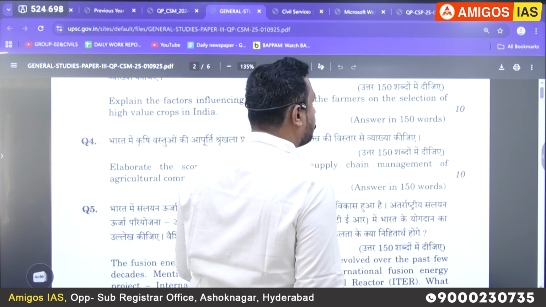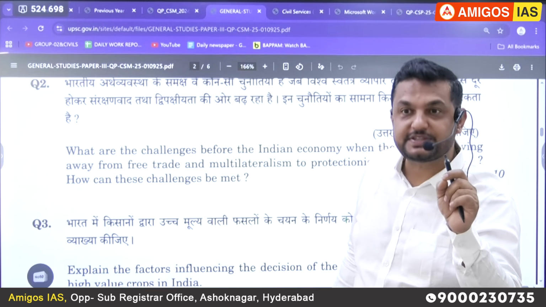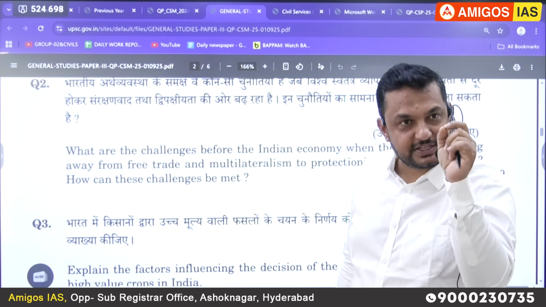Take off your glasses and see, is it visible? Good. So, what are the challenges before the Indian economy when the world is moving away from free trade? Directly they are talking about deglobalization. Because we know that developed countries, Western countries, European countries, America, promoted free trade with the help of a concept called globalization. They insisted, since the 1940s, that the world will develop only with the help of free trade.